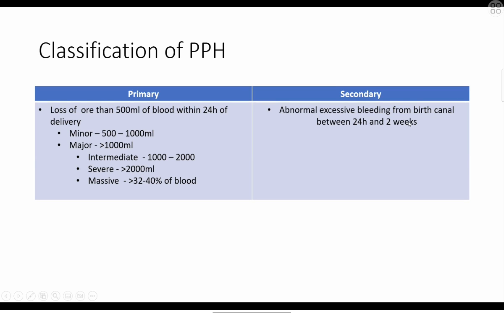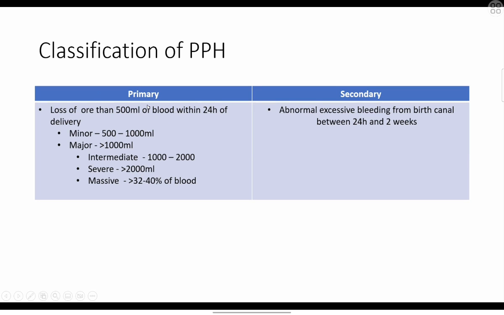If you take the primary one, usually in the ward we used to see this kind of PPH. Secondary PPH is usually due to infection, endometritis, some procedure we do, or abnormal removal of the placenta, so the retained placenta within the uterus gets infected. Those are the common causes of secondary PPH. Primary PPH is due to issues regarding tone, trauma, thrombin. We will look at it later.